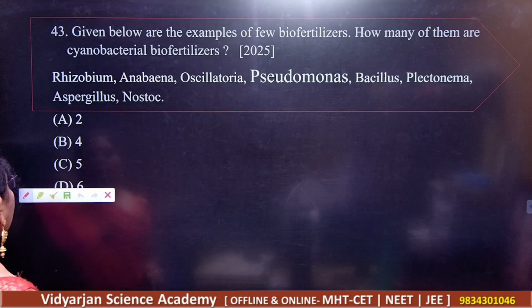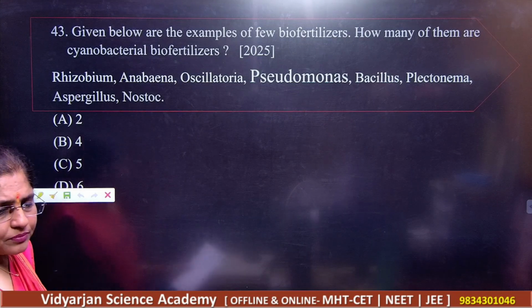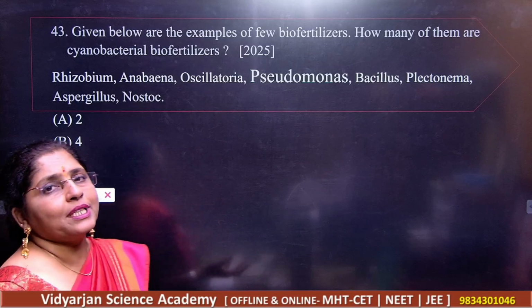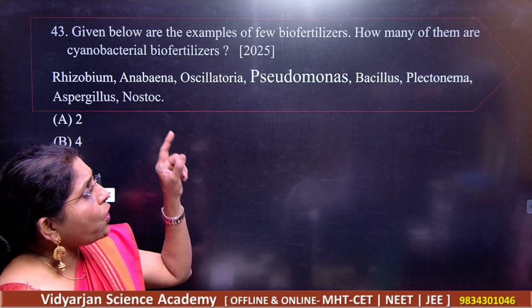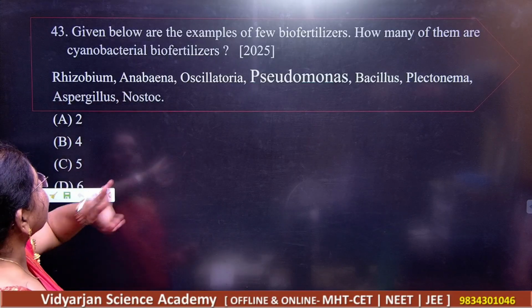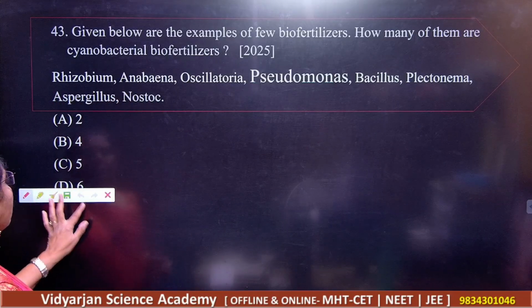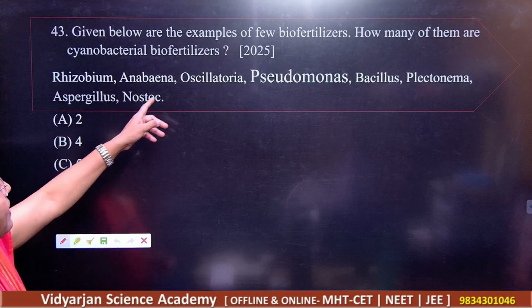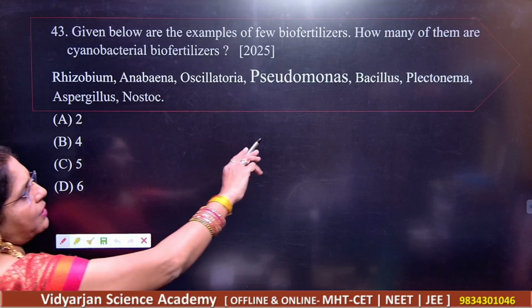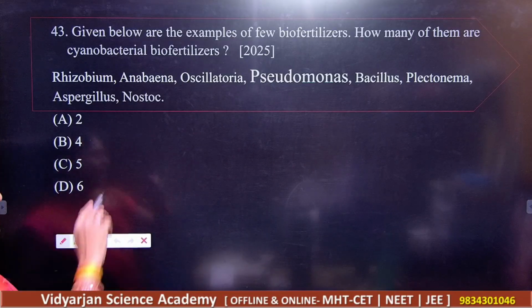Next, question number 43. Given below are examples of a few biofertilizers. How many of them are cyanobacterial fertilizers? Rhizobium, Anabaena, Oscillatoria, Pseudomonas, Bacillus, Plectonema, Aspergillus, and Nostoc.